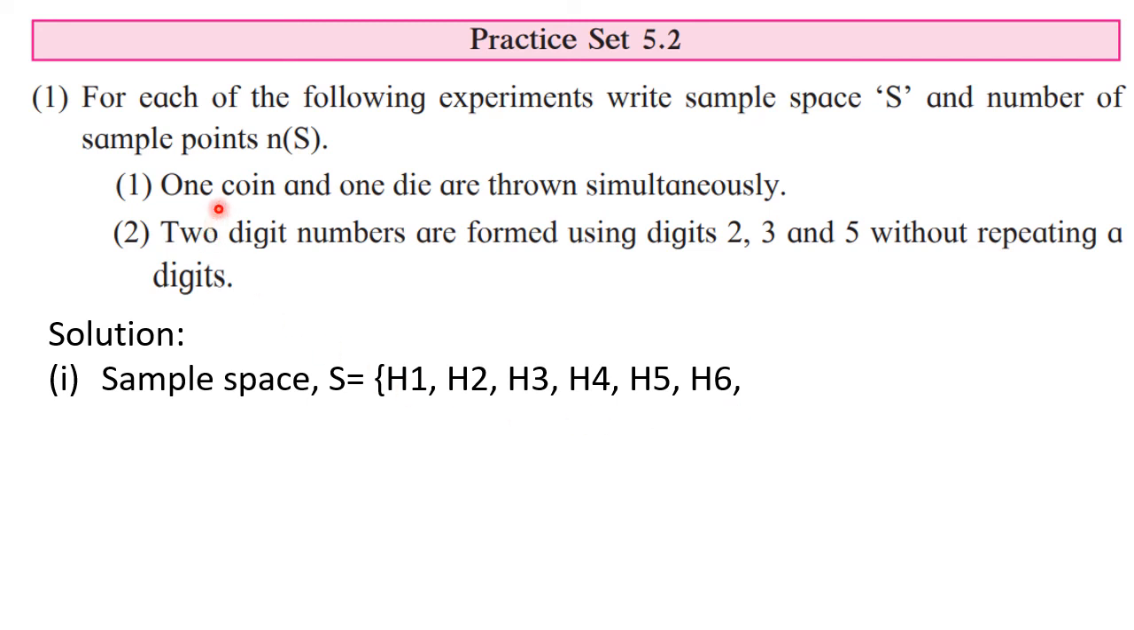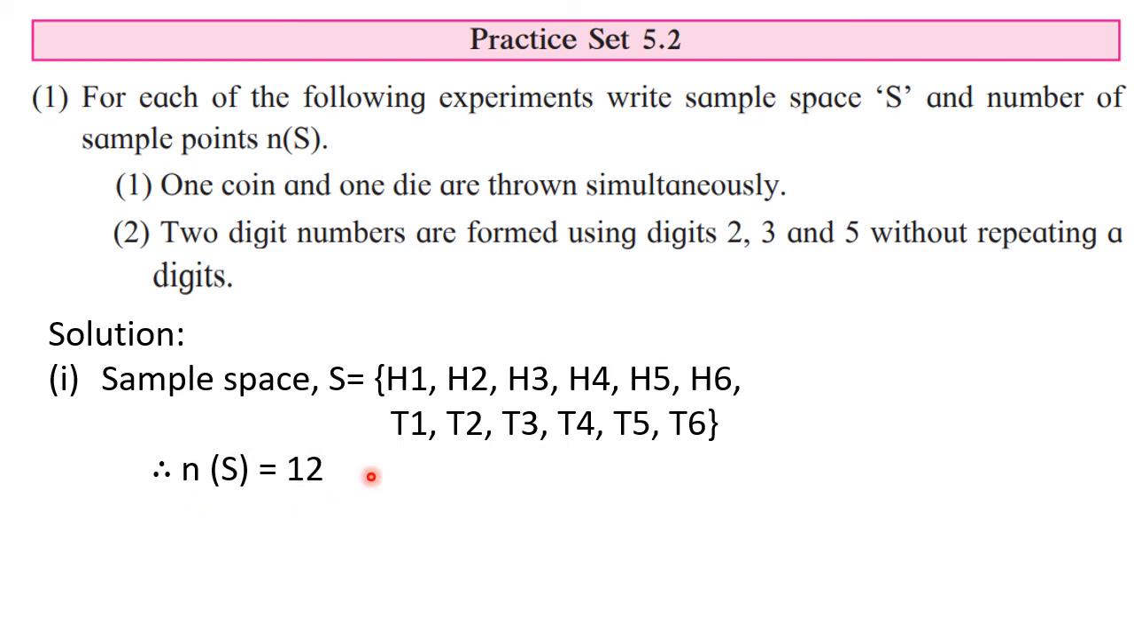Similarly, it is possible that tail will appear on the upper face of the coin, and with that also we have 6 numbers. So the sample space is like this. In the first line you have the possibilities of all the heads with the 6 numbers on the die. Secondly, you have the possibilities of all the tails with the 6 numbers on the die. So 6 plus 6, there are 12 sample points, therefore n(S) is 12 here.